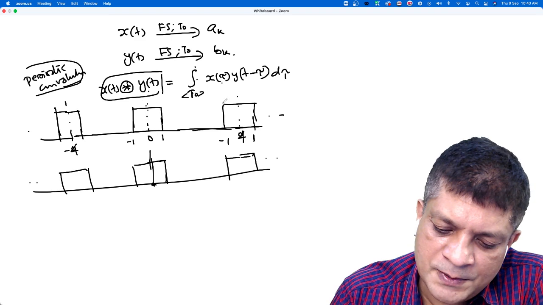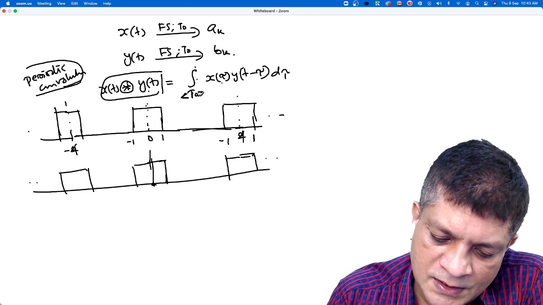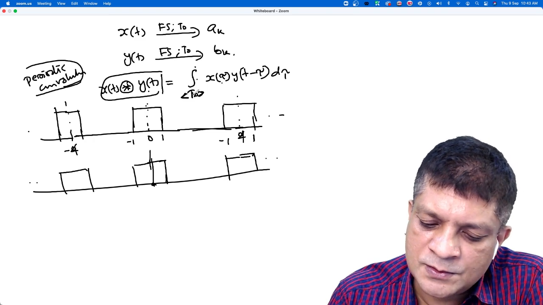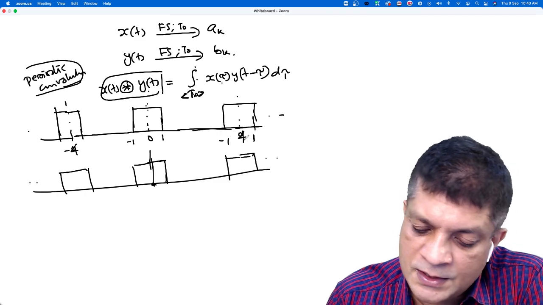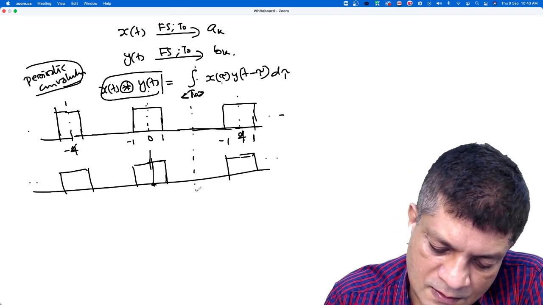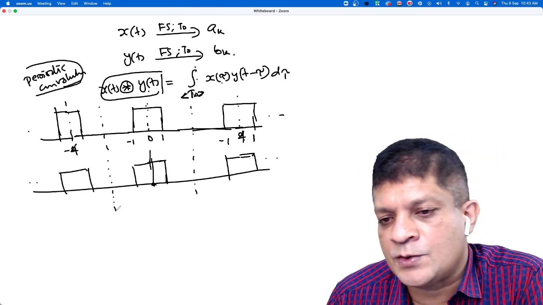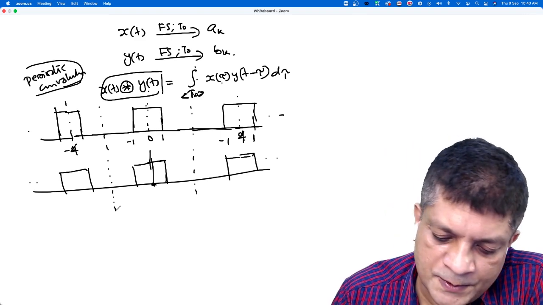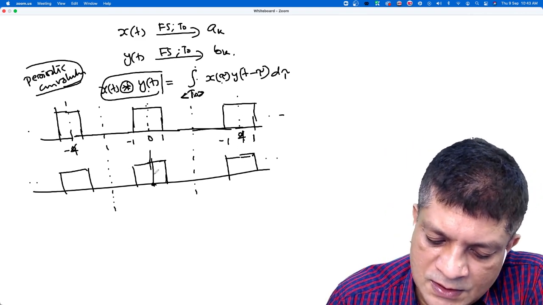Can you tell me what is the periodic convolution in this case? Suppose this is the integral from minus T0 to T0, integration over one period. So here it is 4. I am considering the integral area in this window. So what is the operation? You have to flip the signal. Since this is an even signal, you will get the same signal.